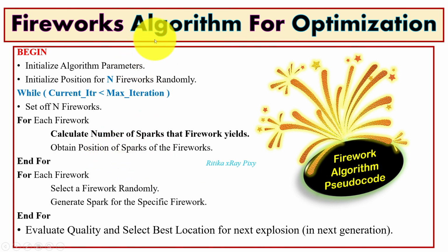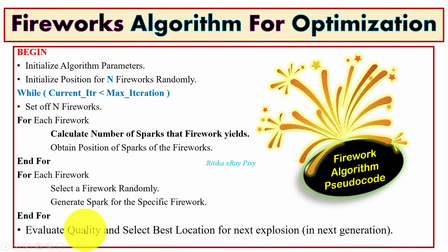In the Fireworks algorithm, we have two types of sparks: explosion sparks and Gaussian sparks. Explosion sparks are generated by the explosion process, and Gaussian sparks are generated by Gaussian mutation.